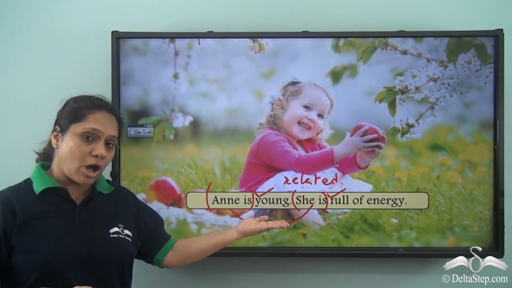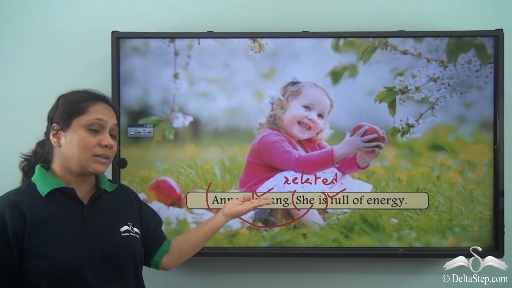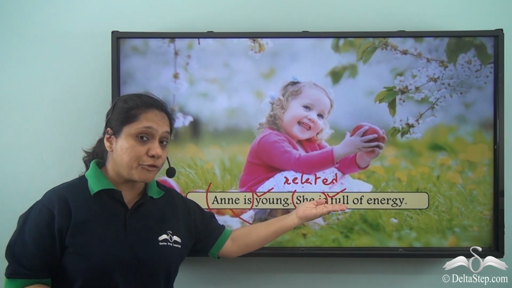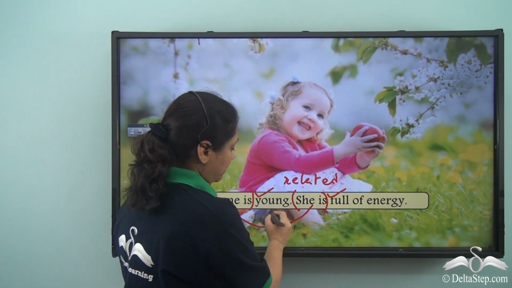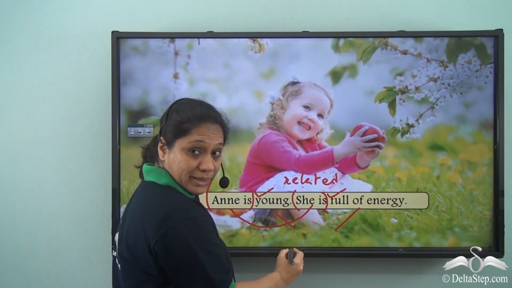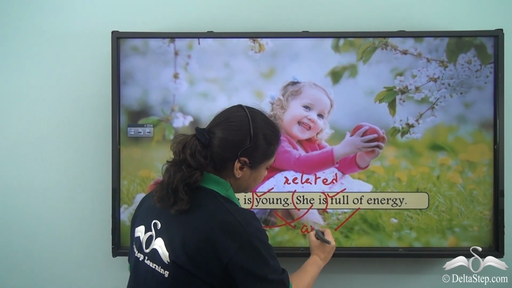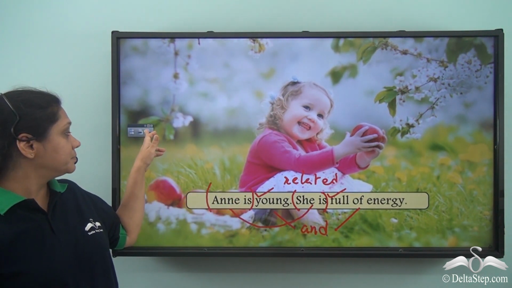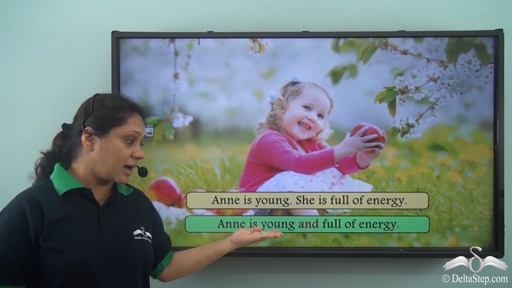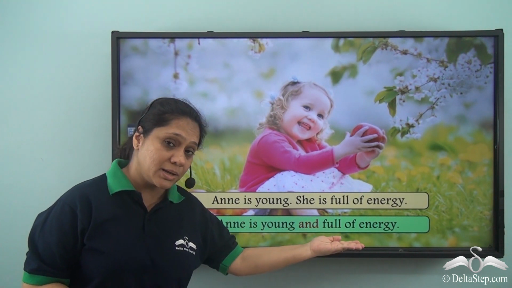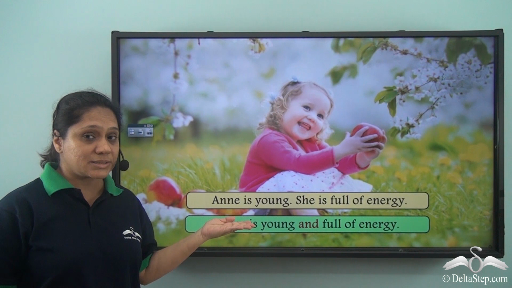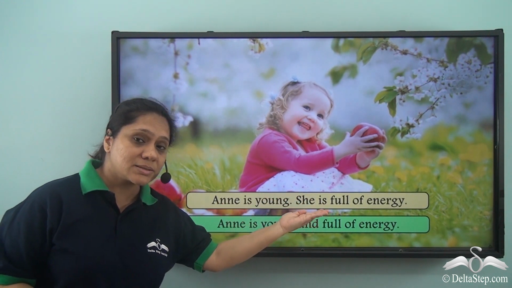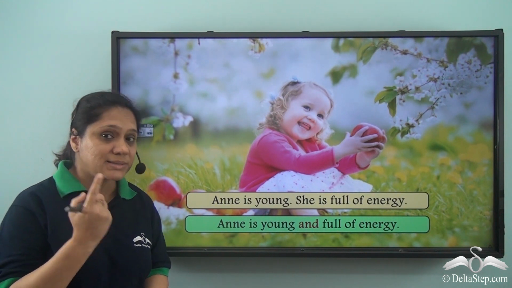So we will take the common part out, then join the two related ideas, young, full of energy, with and. Our new sentence will become Anne is young and full of energy. The meaning of the sentences has not changed. Only instead of writing two sentences, we are writing one sentence.